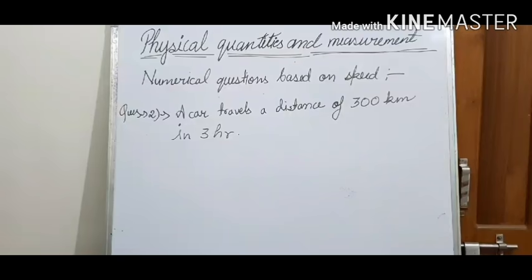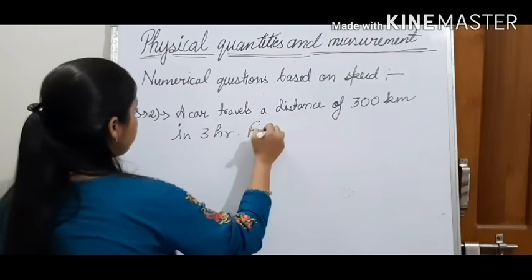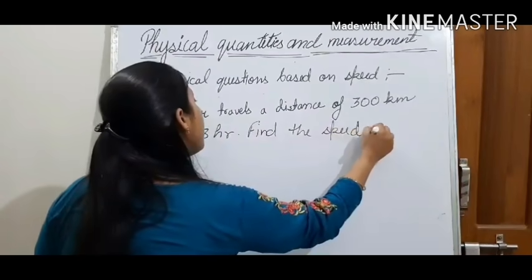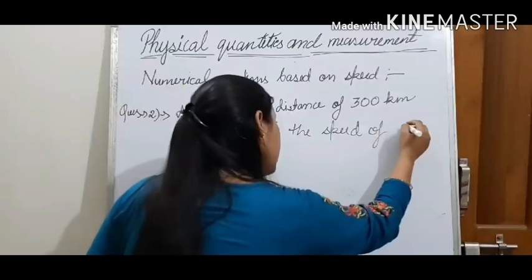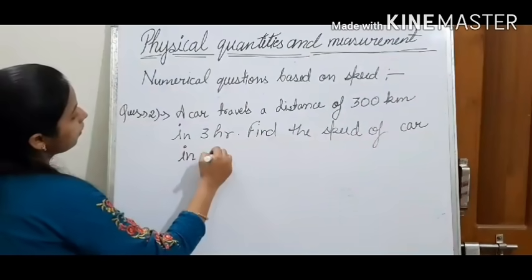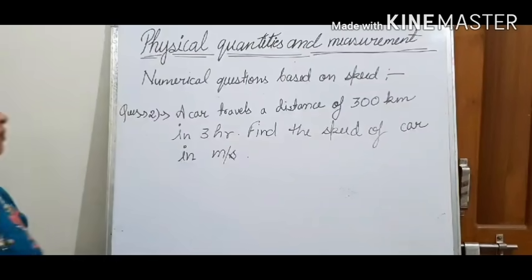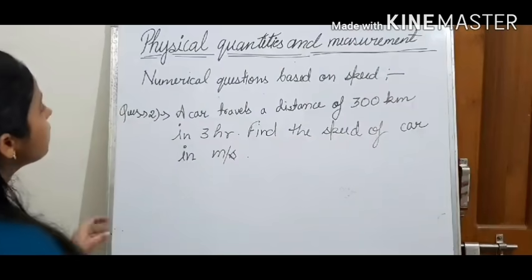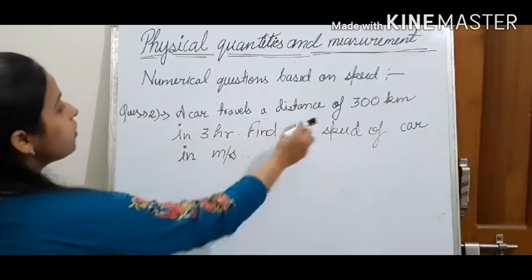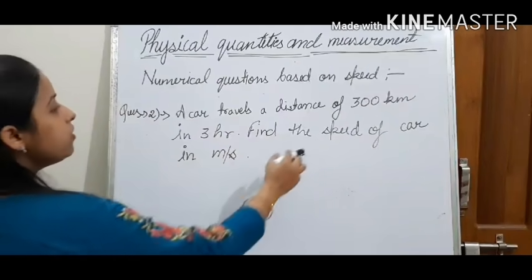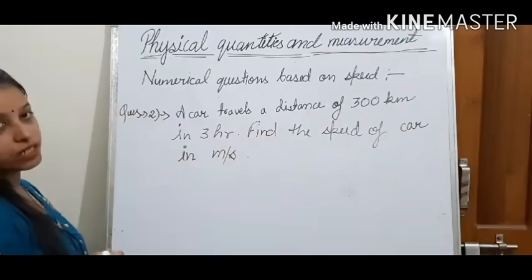Find the speed of car in meter per second. So this is the second question which is based on the speed, and the question is, a car travels a distance of 300 kilometers in 3 hours. Find the speed of car in meter per second.